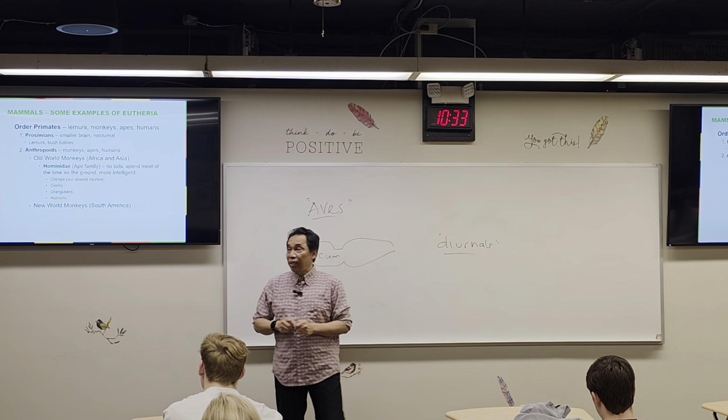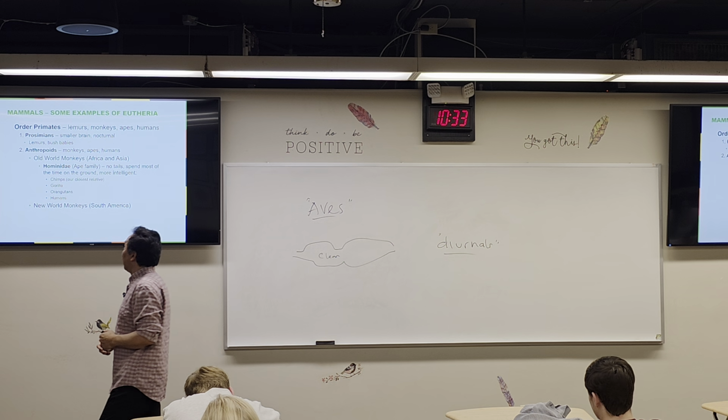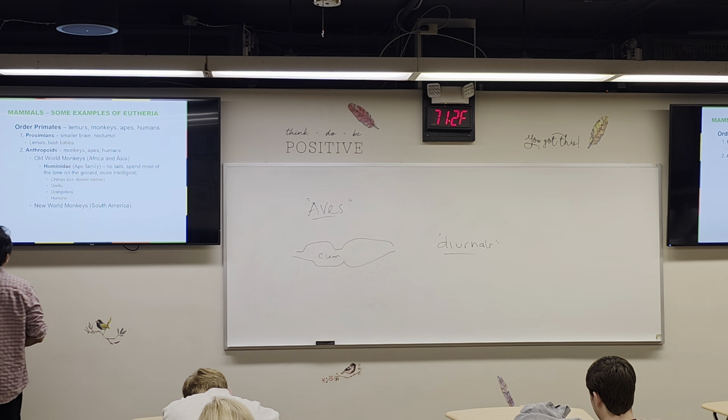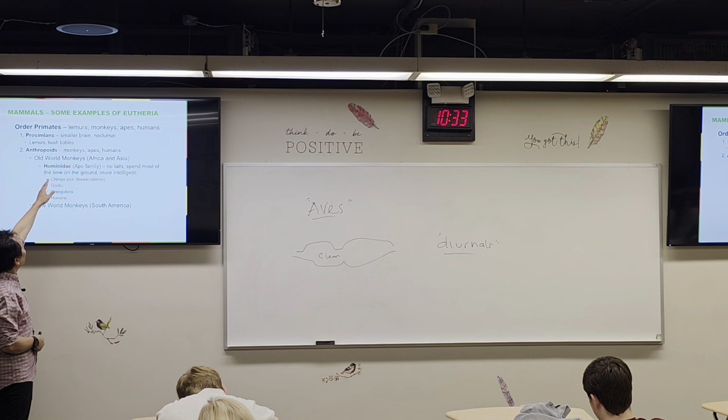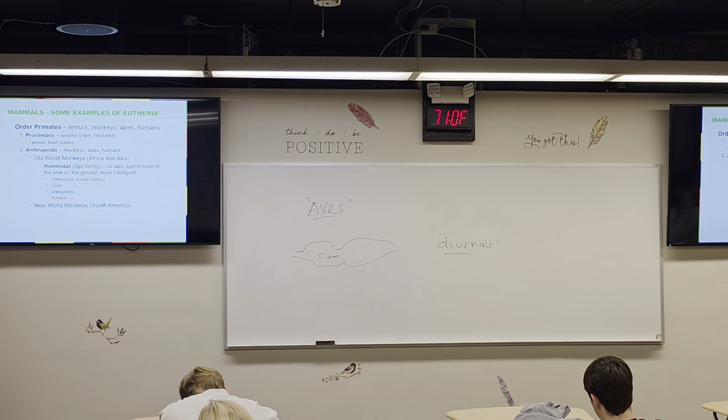The second group is anthropoid. This includes us, and they have a bigger brain. For example, there are 2 types of monkey, Old World and New World. The ones that live in South America are considered the New World monkey.